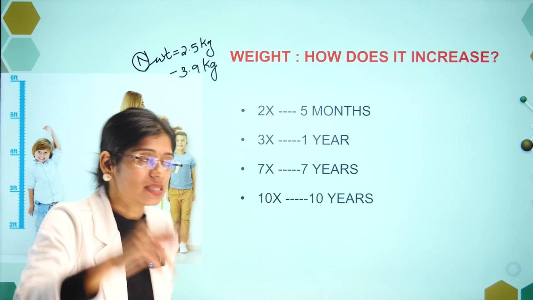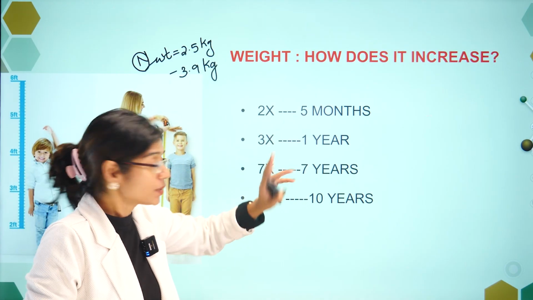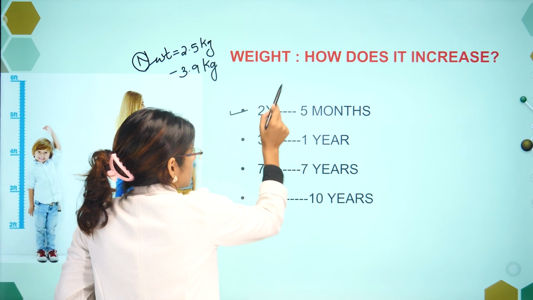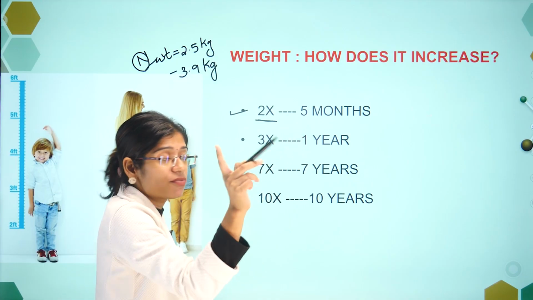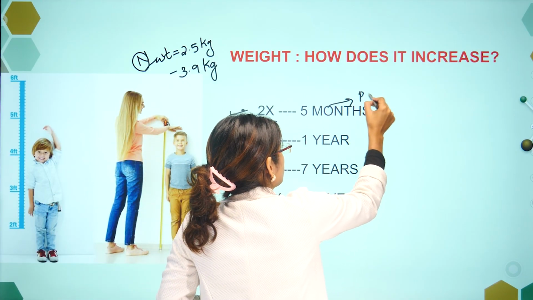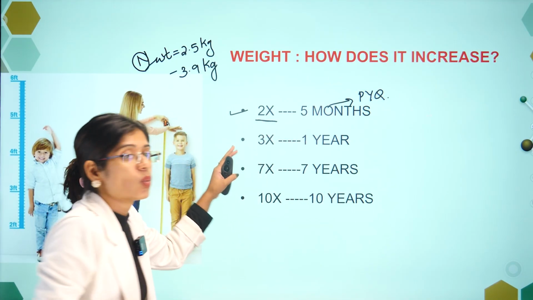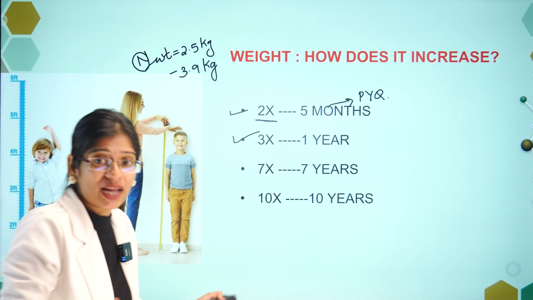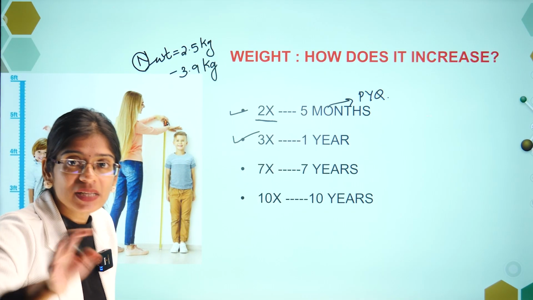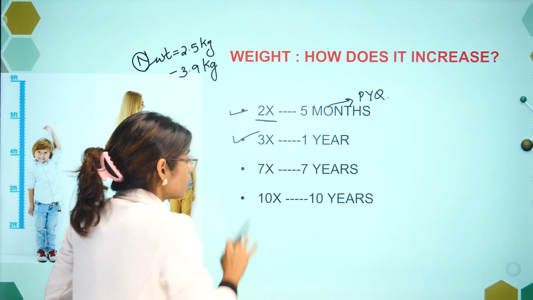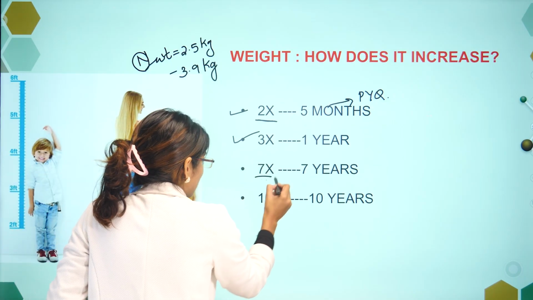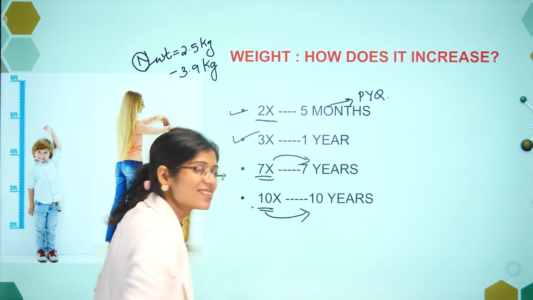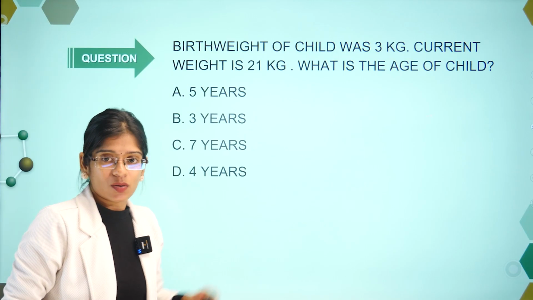The weight doubles. See, I have written 2x, 3x here. The weight doubles by 5 months. That's how you should read it. So this they ask you frequently. The weight triples by 1 year. This also they ask you. The weight becomes 7 times by 7 years, and the weight becomes 10 times by 10 years. Simple.